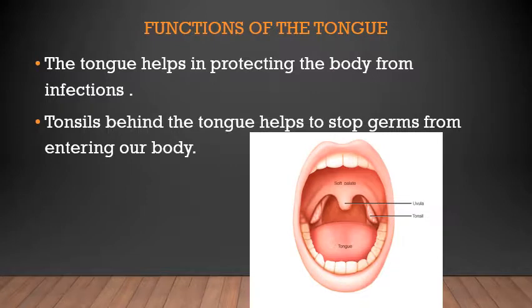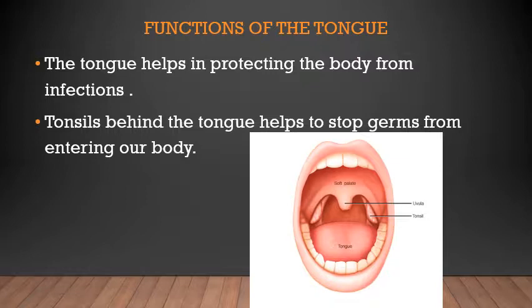Next, we are going to see what the functions of the tongue are. We already saw that the tongue helps us to chew the food. It helps us to swallow the food, drinks and saliva. It helps us in tasting the food we eat. The tongue helps us to speak. The tongue forms words with the help of the teeth, lips, and the roof of the mouth. If you don't move your tongue, you cannot speak.